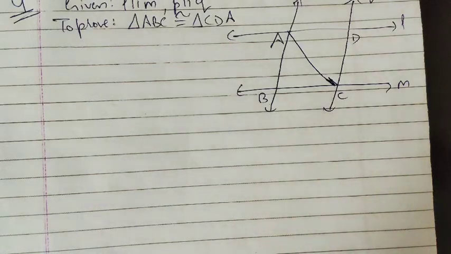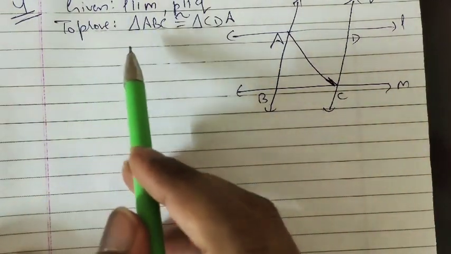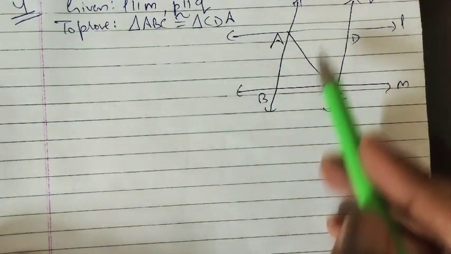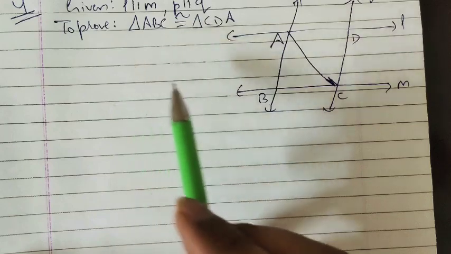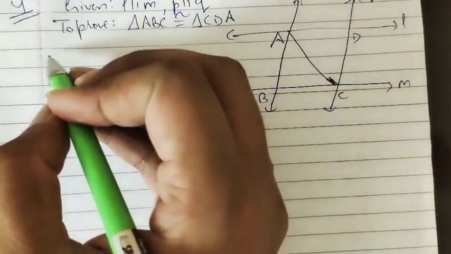Question number 4, exercise 7.1, chapter 7, congruence of triangles, class 9th. Given that L is parallel to M, two lines, and P is parallel to Q, we have to prove that triangle ABC is congruent to triangle CDA. Now proof.